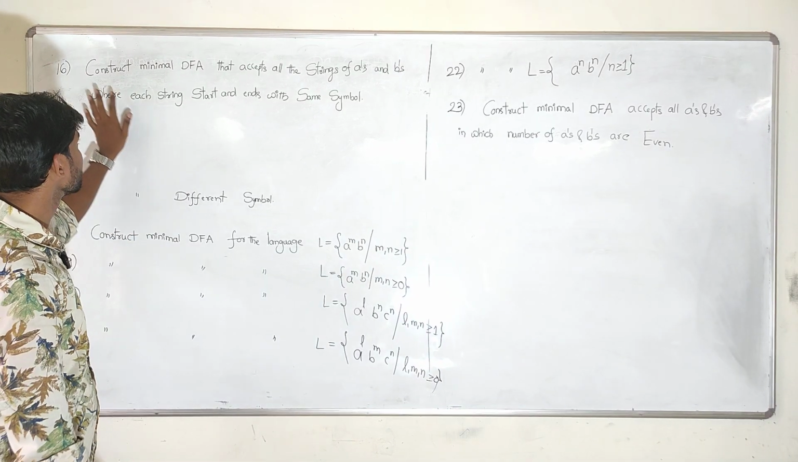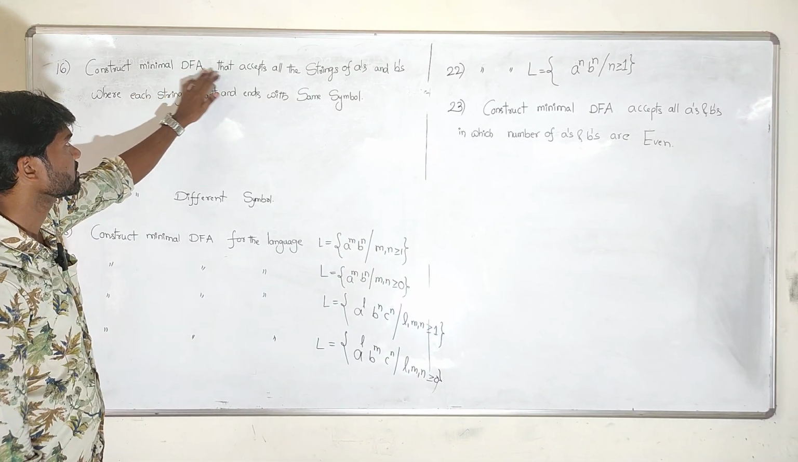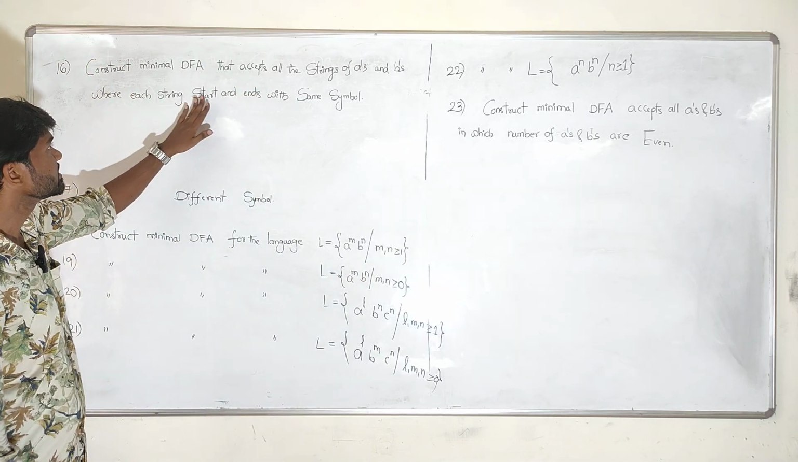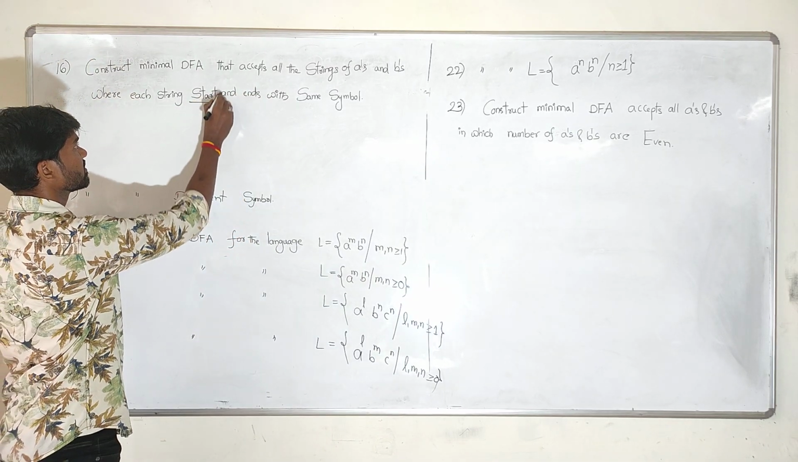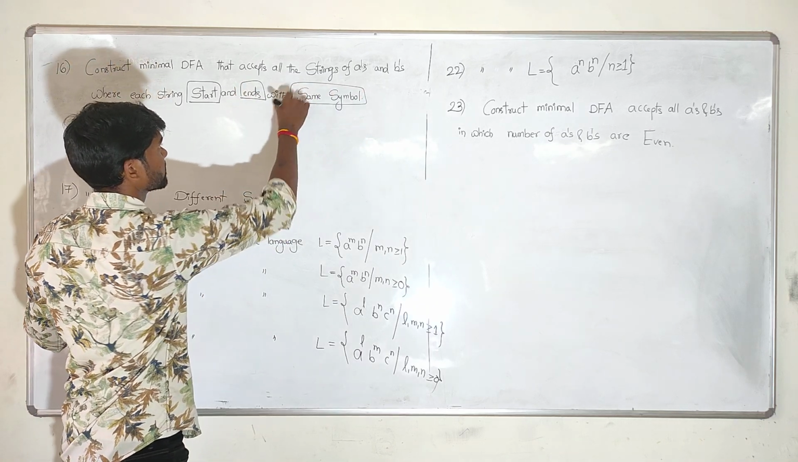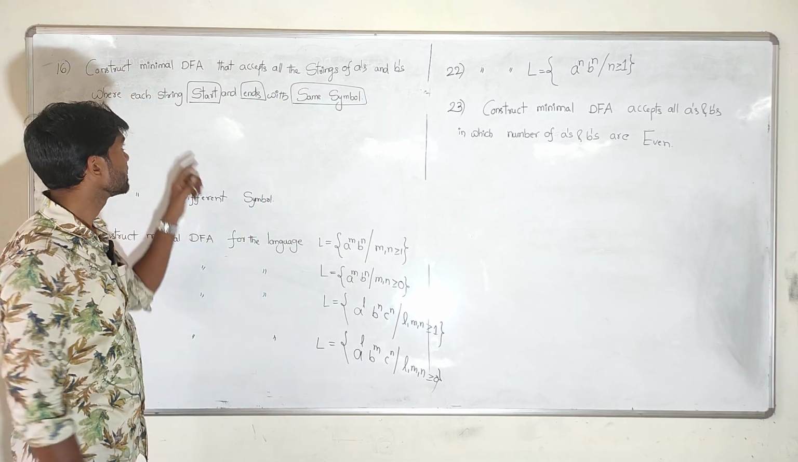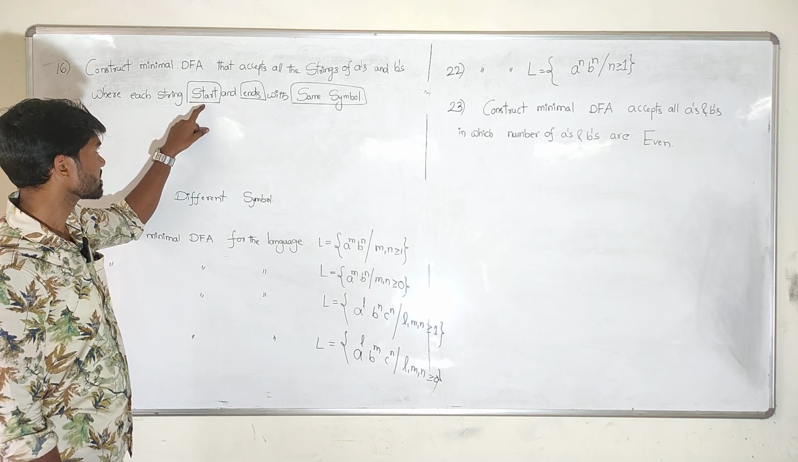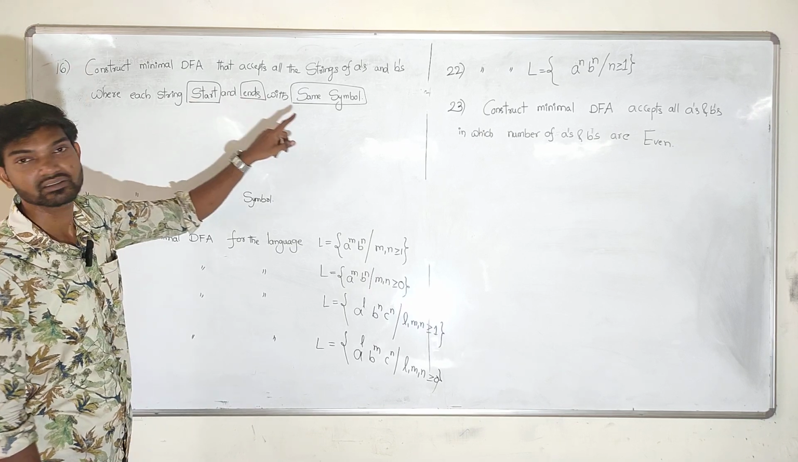16th question, same: construct minimal DFA that accepts all the strings of A's and B's, where each string starts and ends with the same symbol. So first, understand the question.